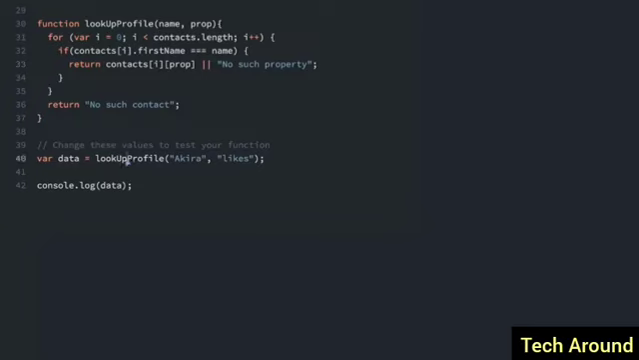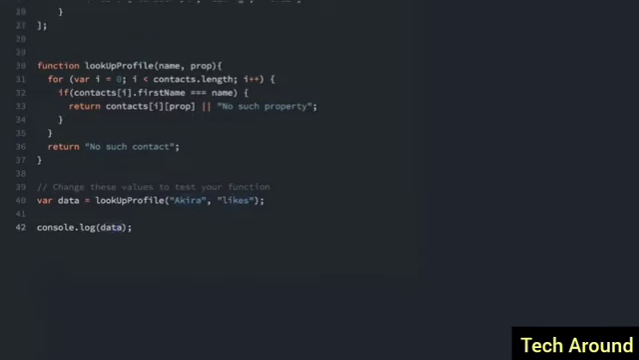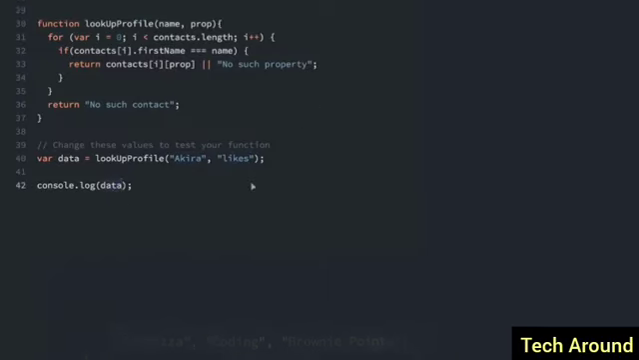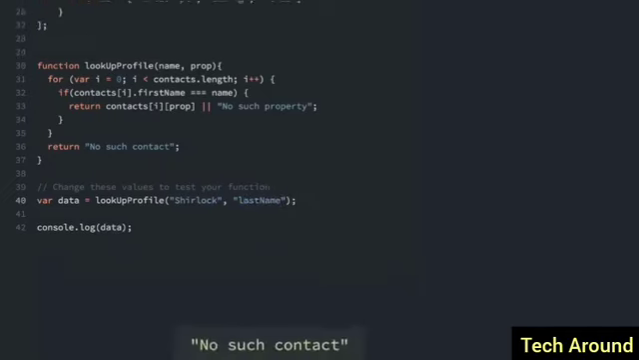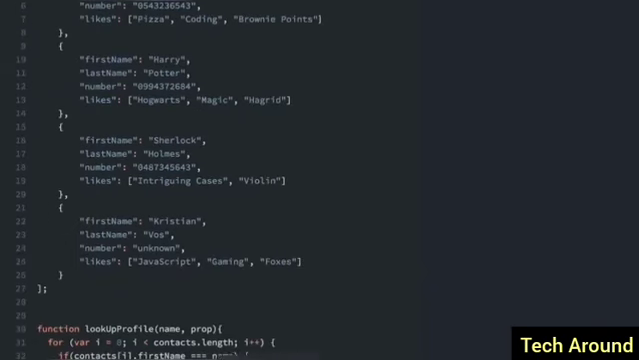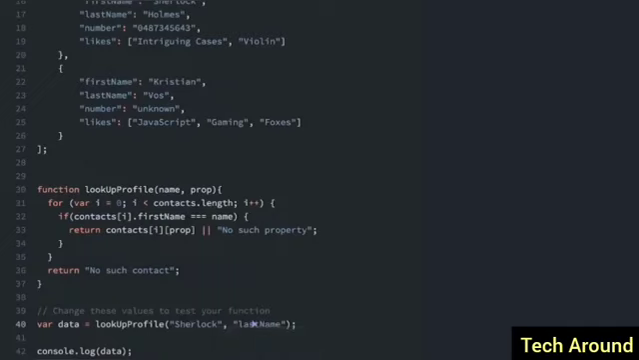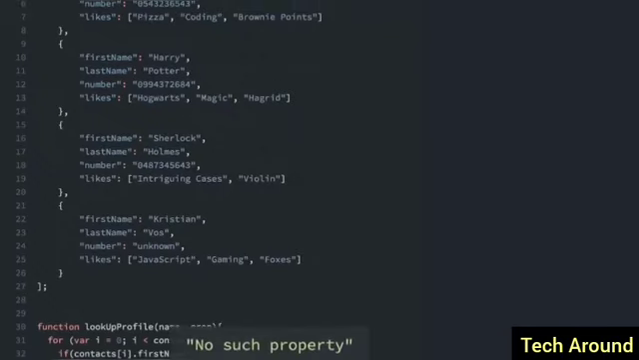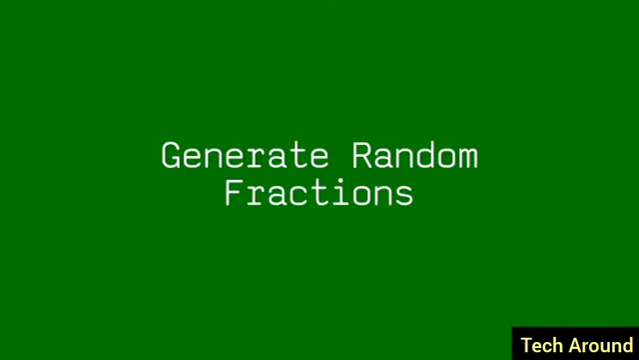But let's check it. So right now we have our lookupProfile. We're passing in Akira, and we're trying to find the likes. And we're console.logging the data: pizza, coding, brownie points. So what if we passed in something else? If we passed in Sherlock, and we pass in lastName, "No such contact." Well, that's working because I spelled Sherlock wrong. This is E, so it's a good way to test that. Holmes. And the last thing we'll check is if we pass in a property that does not exist. I'll just say hello, and "No such property". So our function works.